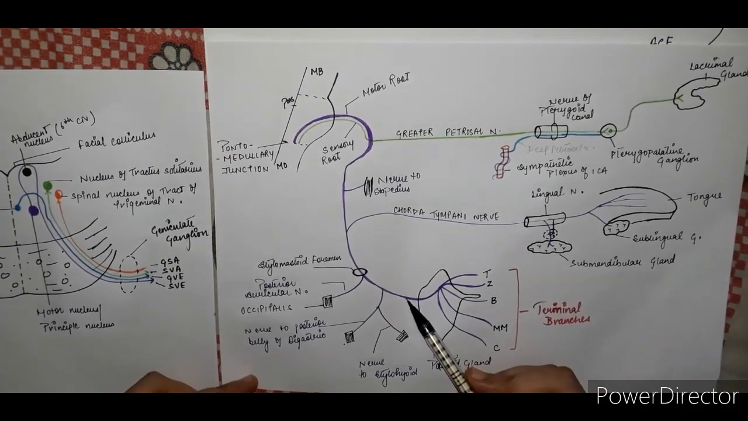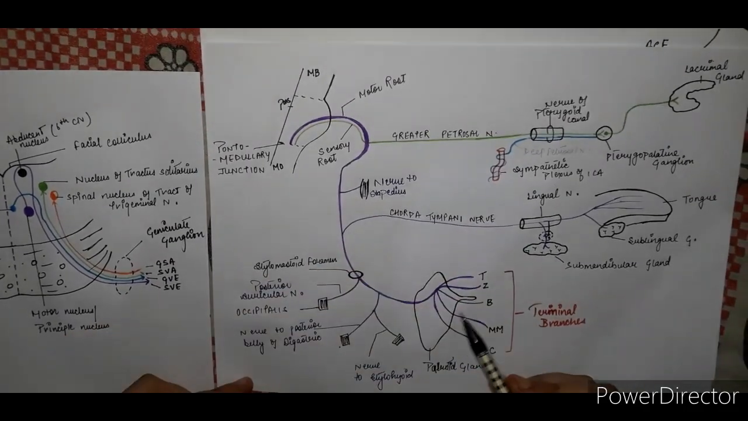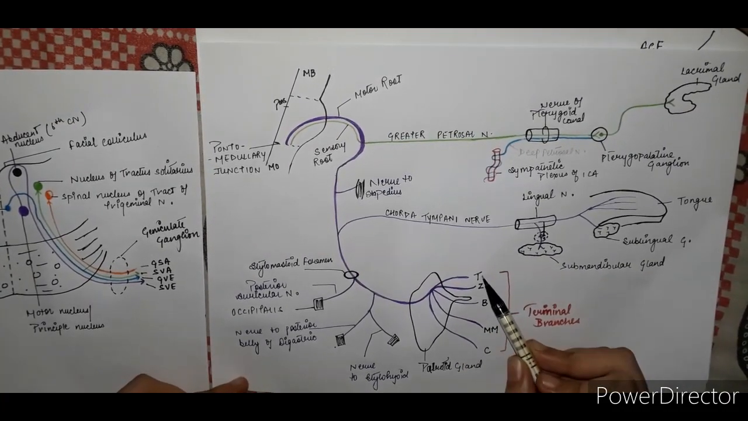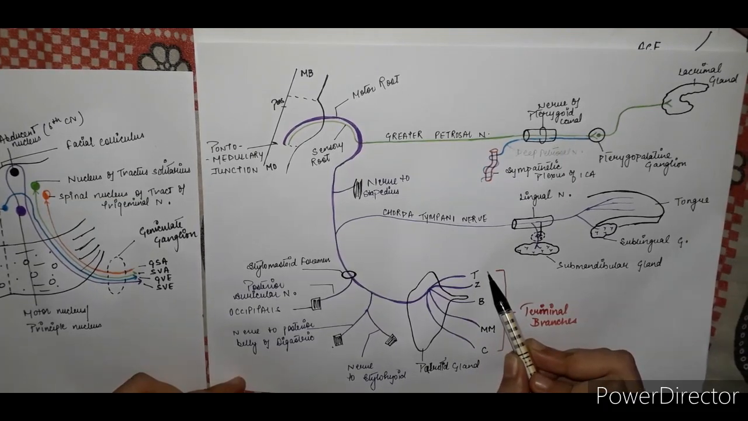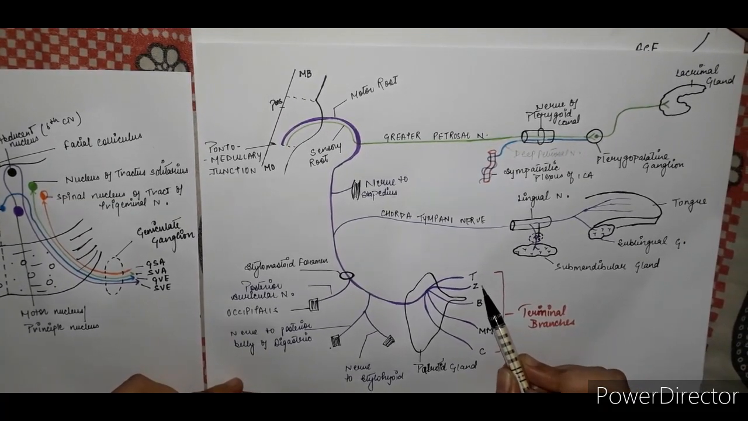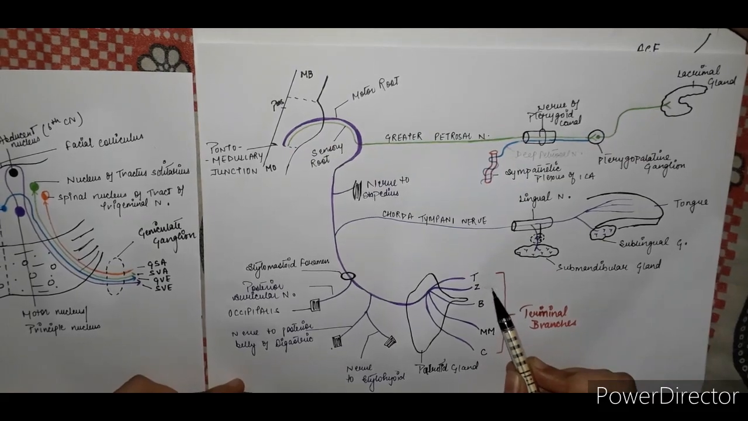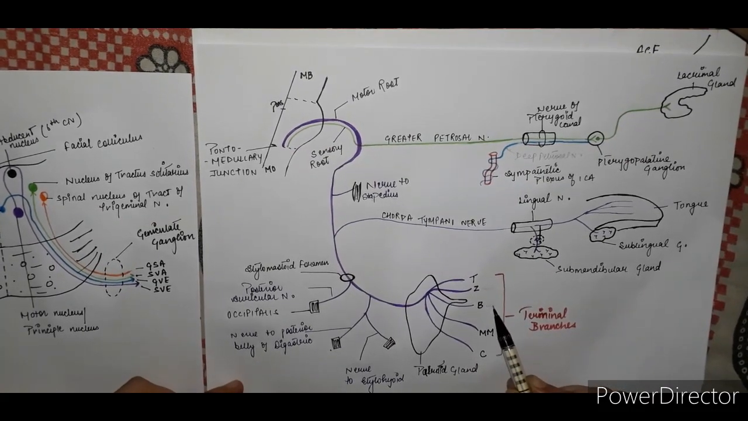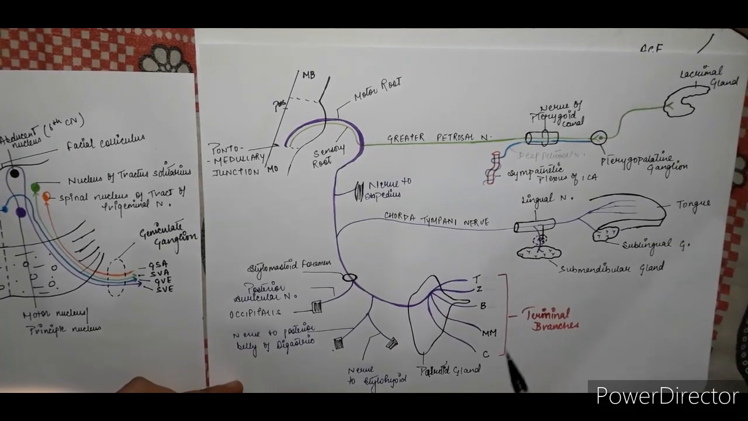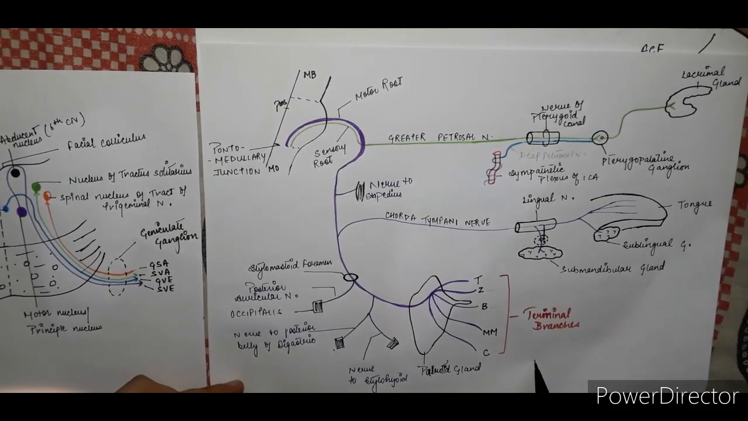Now it enters the parotid gland, and here it gives 5 terminal branches. First is the temporal branch, which supplies the temple; zygomatic branch, which supplies the zygomatic area of the face. Then it gives buccal branch, then marginal mandibular, and then the cervical branch.